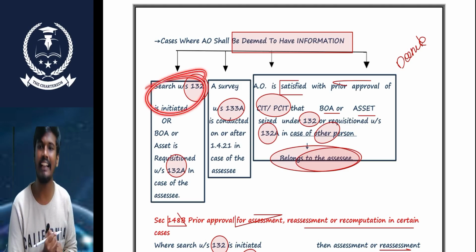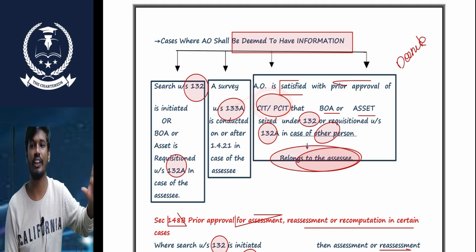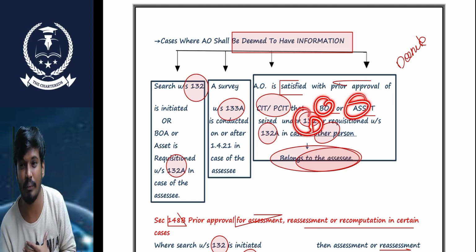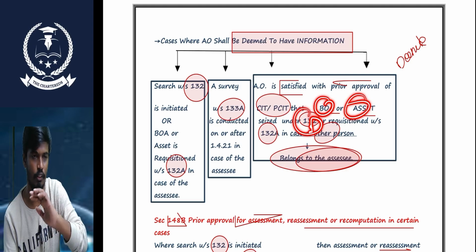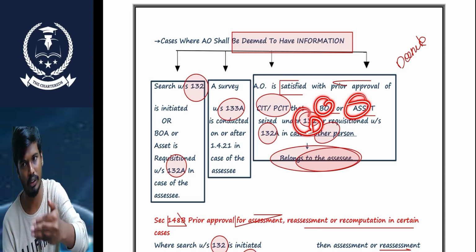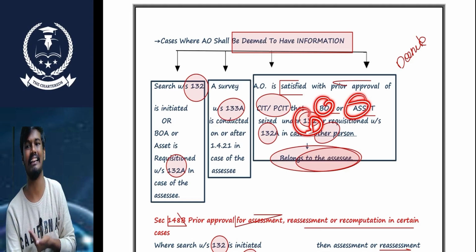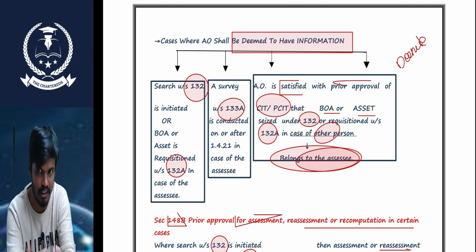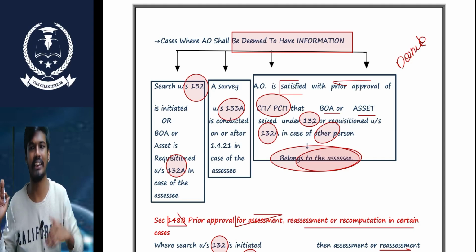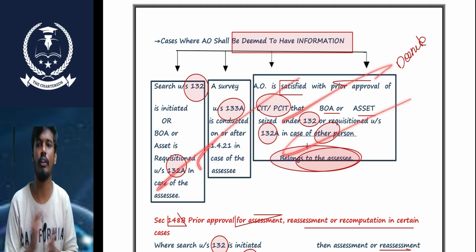If any search is conducted, if any survey is conducted, or if the AO is satisfied, with approval of a higher authority, that books of accounts seized under section 132 belonging to another SSC are found to belong to my SSC, in that scenario also I have information about the SSC. I have information that the SSC escaped the income. So in these three scenarios, we say that we have deemed information.